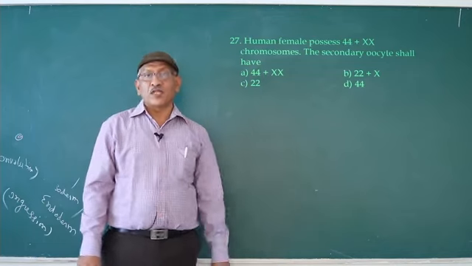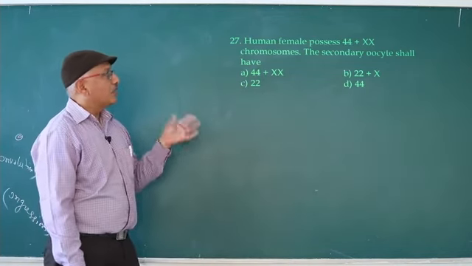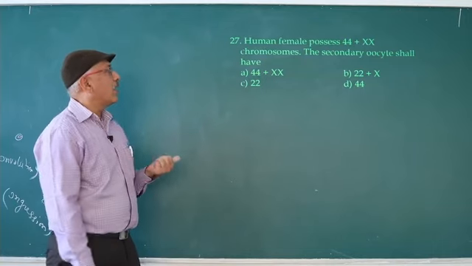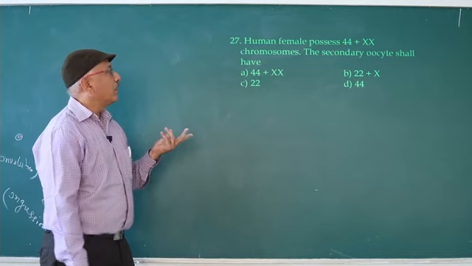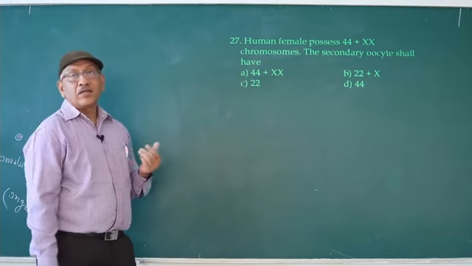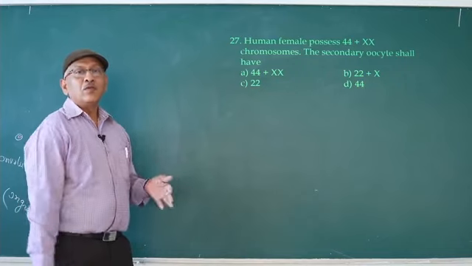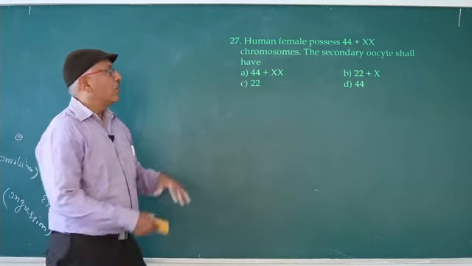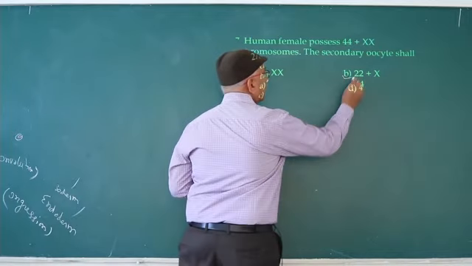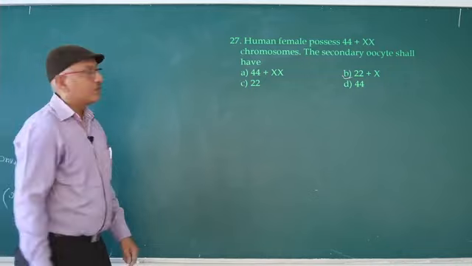Human female possess 44 plus XX chromosomes. The secondary oocyte shall have what? That is the diploid number given. So is the secondary oocyte diploid or haploid? Secondary oocyte is haploid. Haploid means 22X. 22X is the answer.